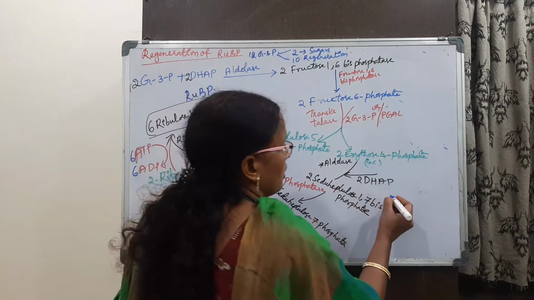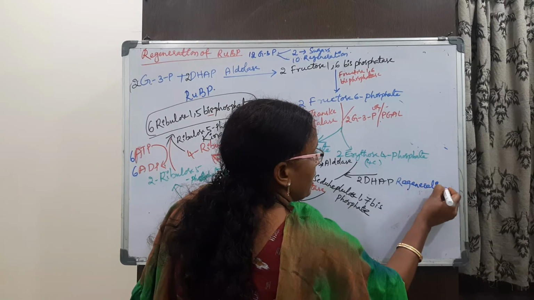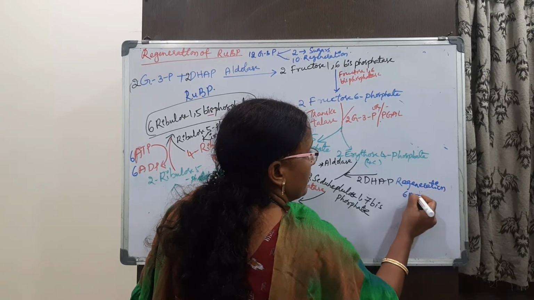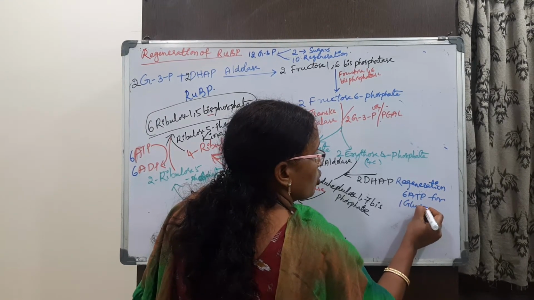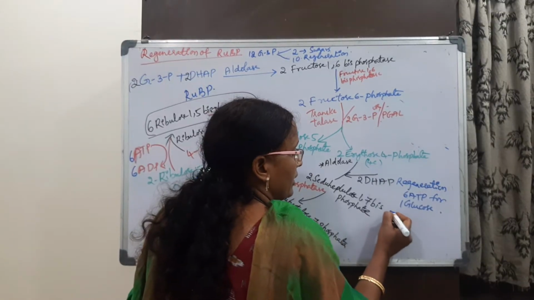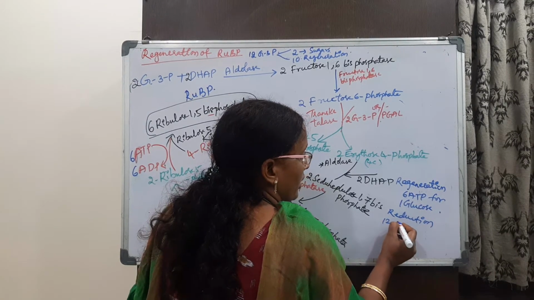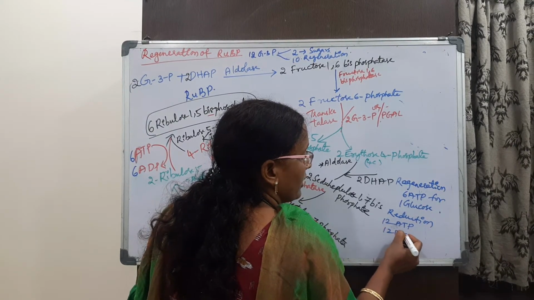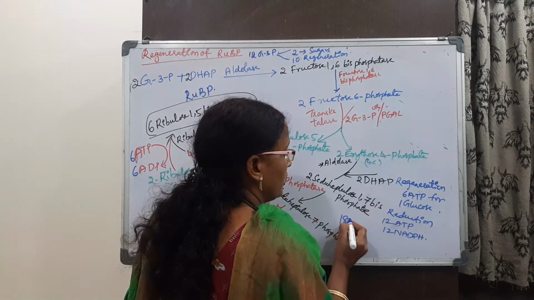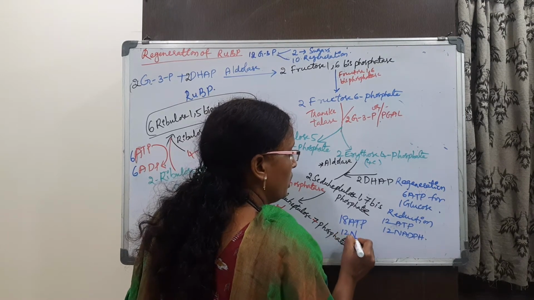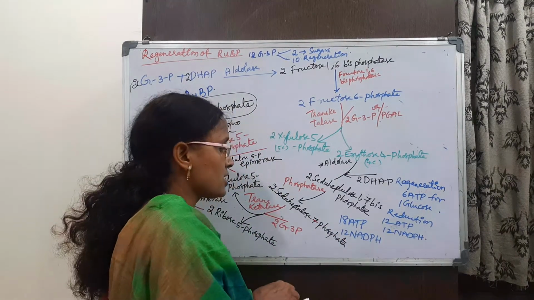Once again, for regeneration, how many ATPs do we require? 6 ATPs to form 1 glucose molecule. And in the reduction, we use 12 ATPs and 12 NADPH. So in total, 18 ATPs and 12 NADPH are used in the Calvin cycle.